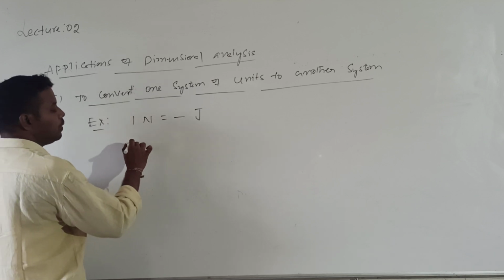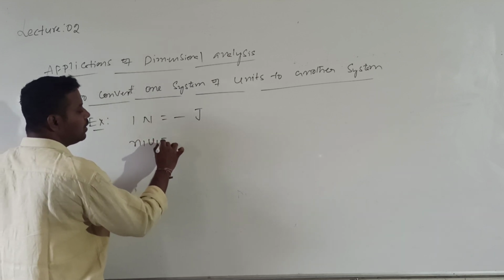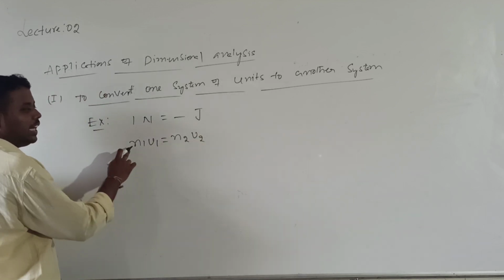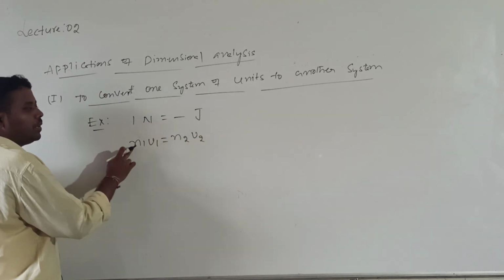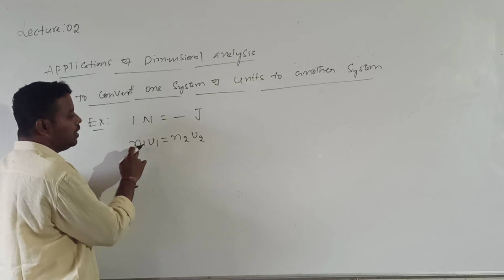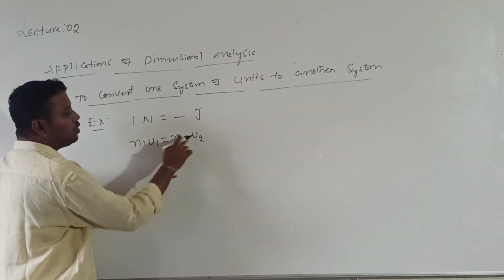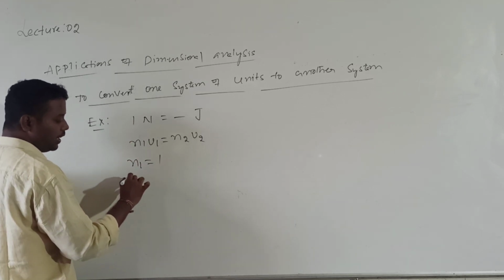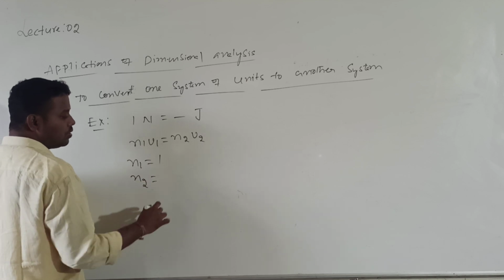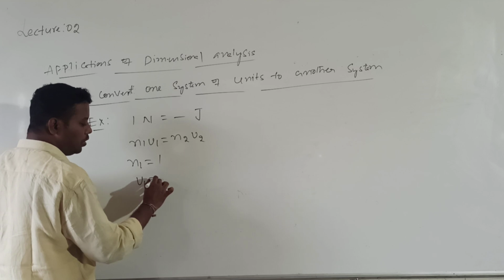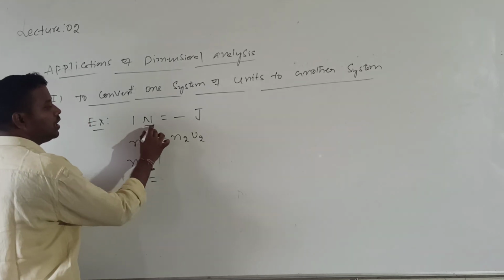Actually we know one pattern: n1 into u1 is equal to n2 into u2. Correct? N into u is constant. The product of number and unit is always constant. N1 into u1 is equal to n2 into u2. In this given question, n1 value is 1, and u1 value is Newton.